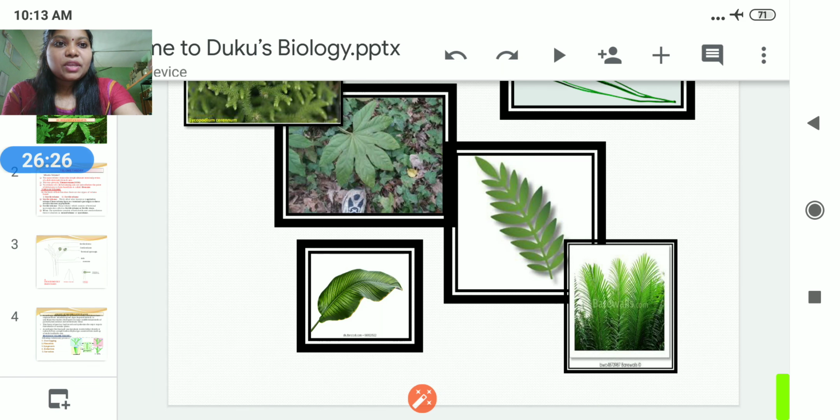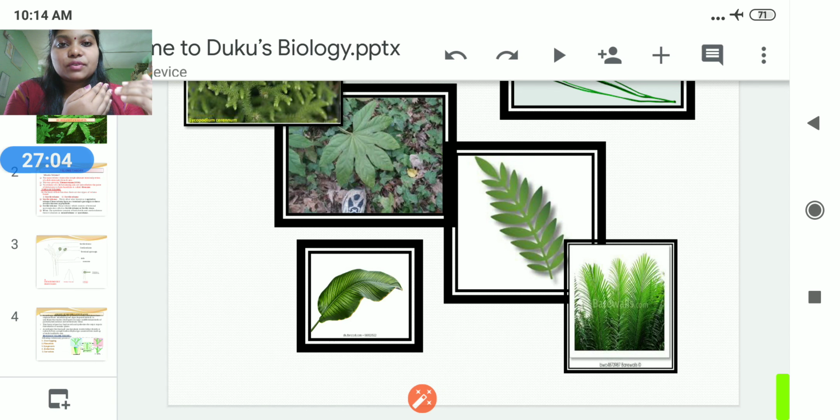We studied the Telome. What is a Telome? A dichotomously branched axis is known as a Telome. It may be of two types, the fertile Telome and the sterile Telome, on the basis of carrying terminal sporangia, the reproductive part. The sterile Telome is the vegetative part, where there is no terminal sporangia present. In the fertile Telome, terminal sporangia are present, so we call it the fertile Telome.